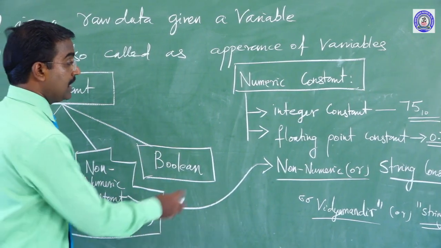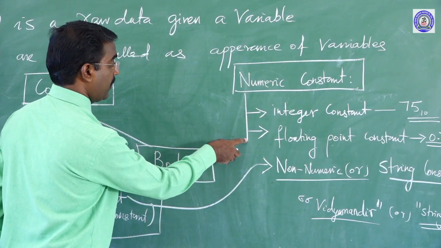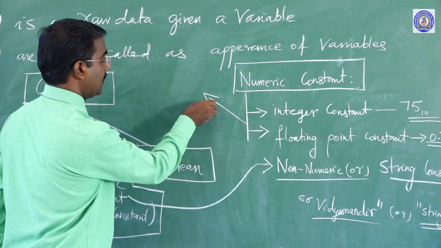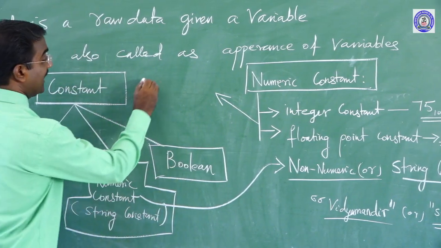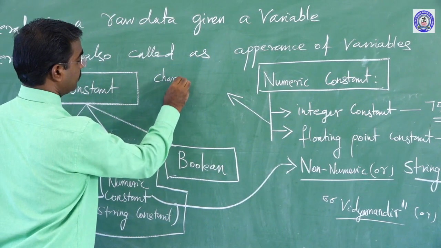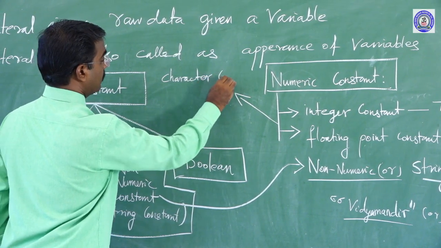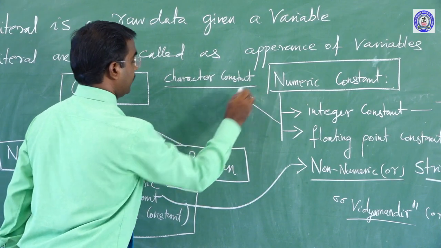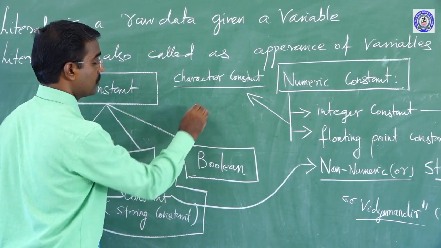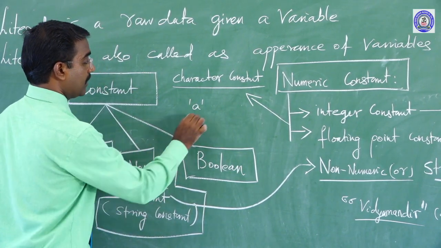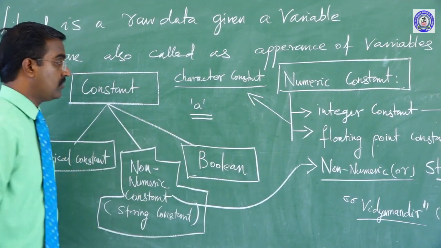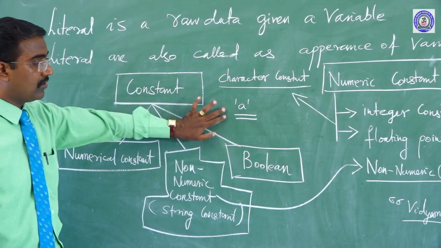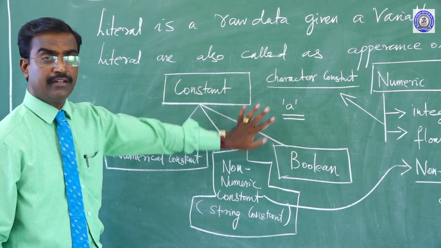But besides integer constant and floating point constant, another one is there, called character constant. Sir, what is character constant? Any single letter within single quotes. A single character within single quotes is called a character constant. I think it is clear, children?